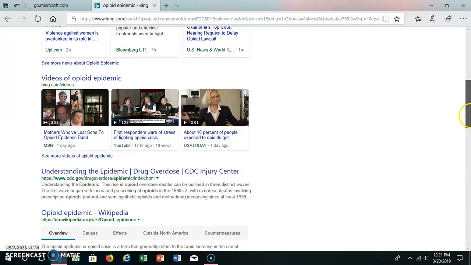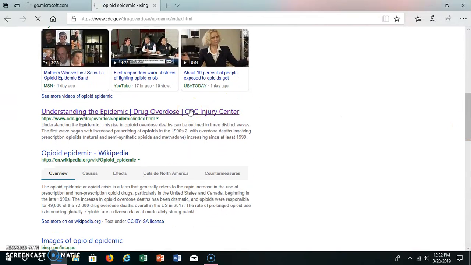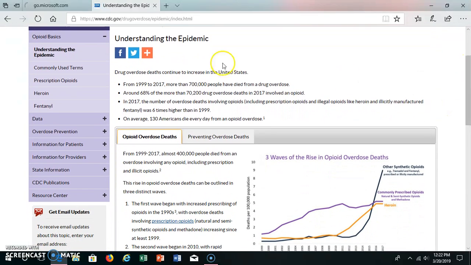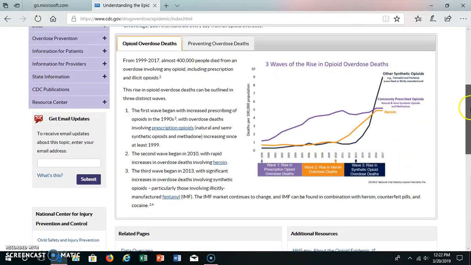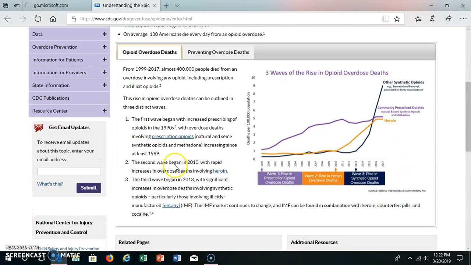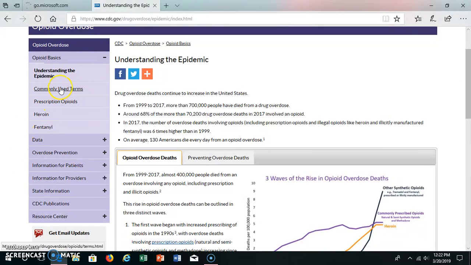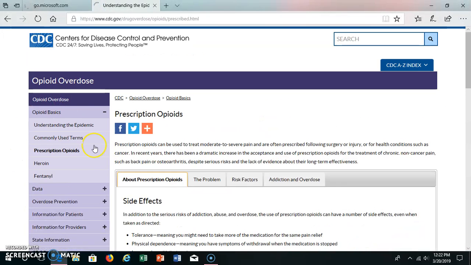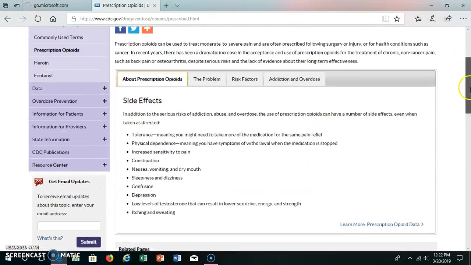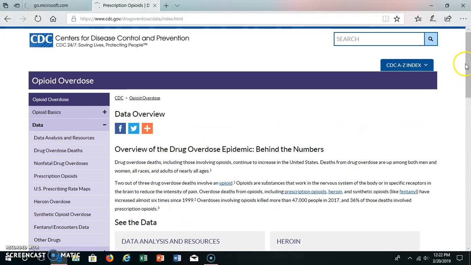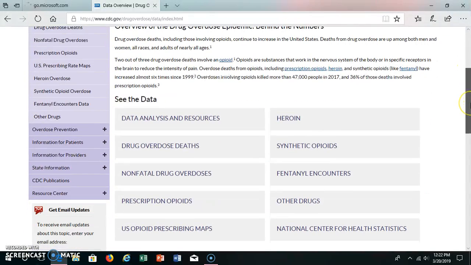First I'm just going to look at some stuff from the CDC, because CDC is a reputable source. This will give me some information on different statistics for the entire United States. So these are different, I actually used this for my paper, the different waves of how the rise of the opioid epidemic happened. And then you can look at different things on here of prescriptions, and this would be a source that I would save because of all the information and because it comes from a reputable source.